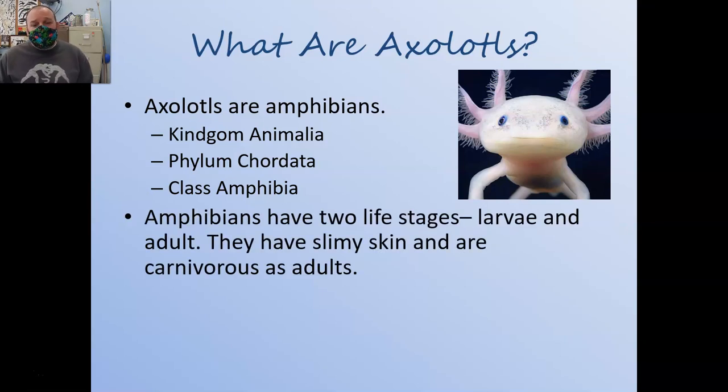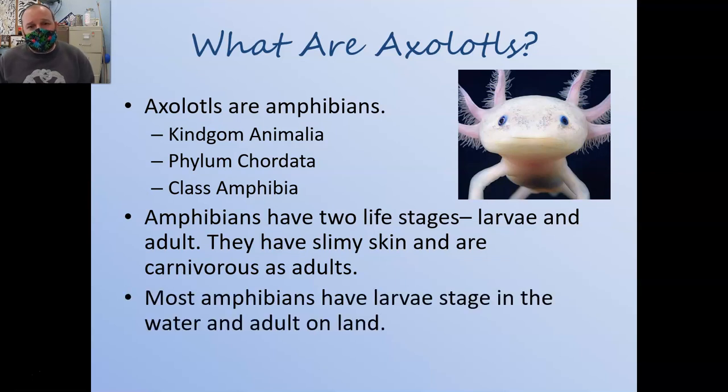To begin with, amphibians almost always have two life stages, the larval stage, then some type of metamorphosis, and then an adult stage. They also have pretty slimy skin, and all amphibians are carnivorous as adults, which is kind of unique among vertebrates. Everybody else has at least some vegetarians. Well, chondrichthyes, or sharks, also have nothing but predators, but most other groups have some herbivorous adults.